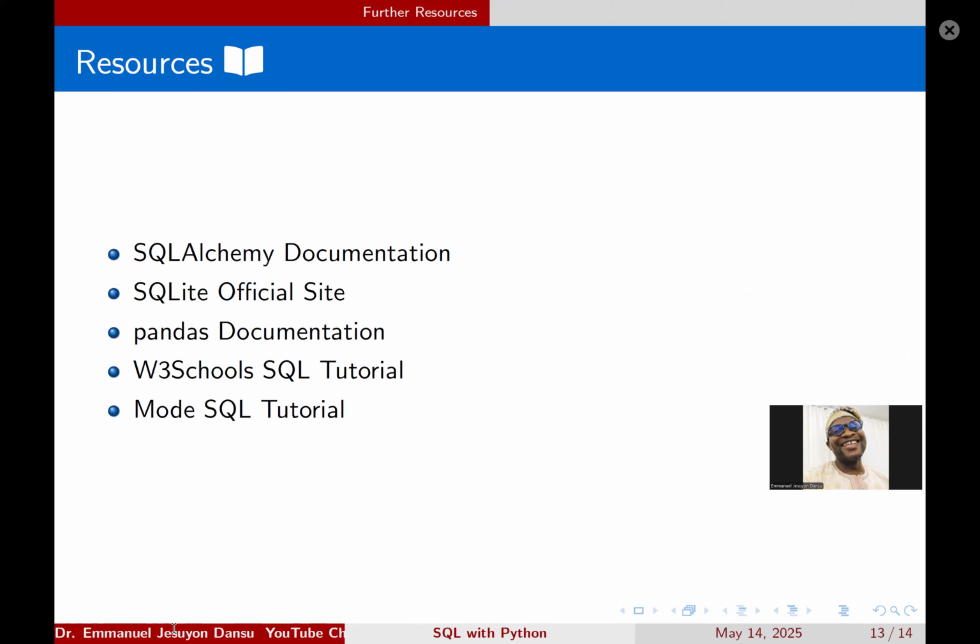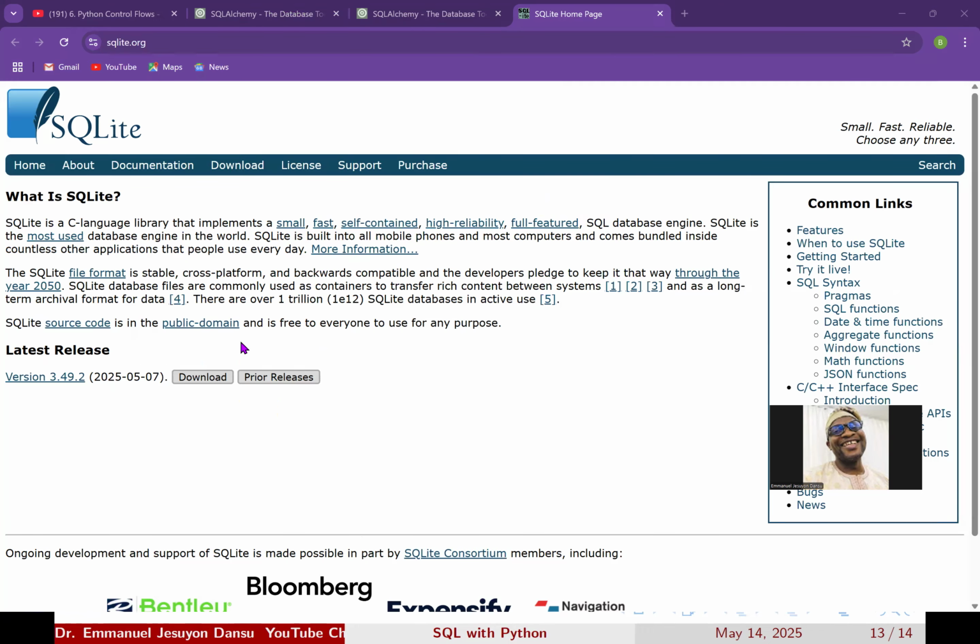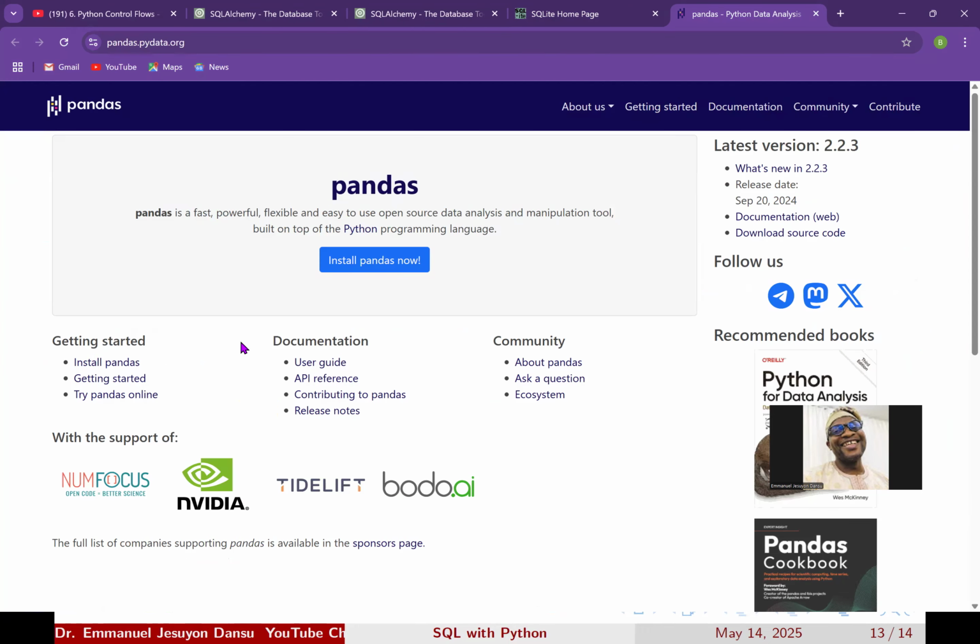Okay, so another thing is the pandas documentation. Of course, we are not new to pandas. This takes you to the pandas site. And of course, pandas is a fast, powerful, flexible, and easy to use open source data analysis and manipulation tool built on top of the Python programming language.